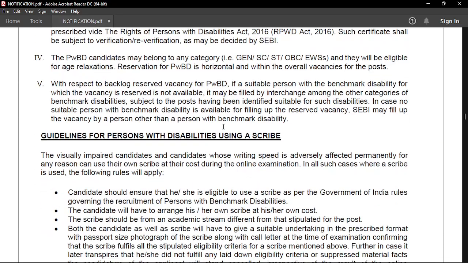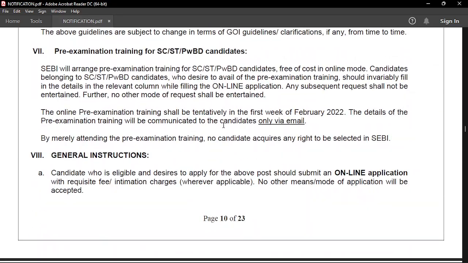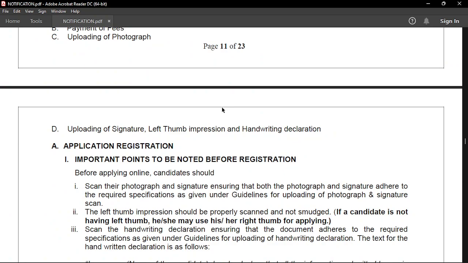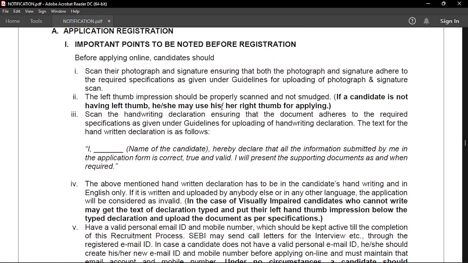And next thing I need to talk about is how you fill the examination form. Some of the important things that I need to talk about is your photograph. Your photograph and signature should not be blurry.